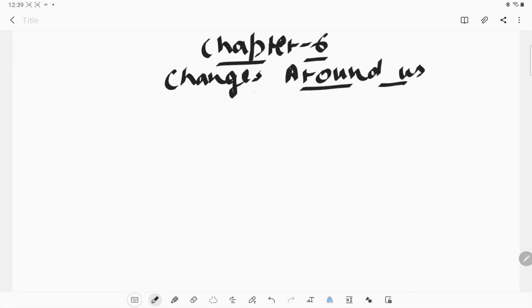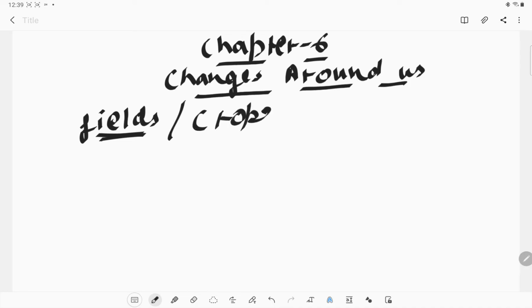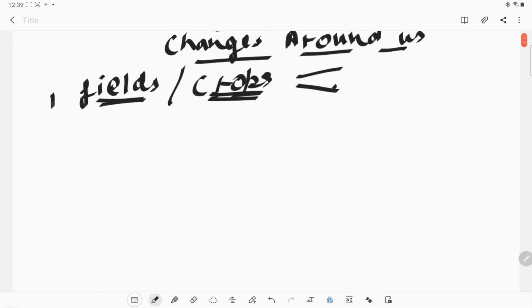In our daily life we see a lot of changes around us, for example the field. If we talk about the field, the crops are changing according to the seasons. In summer we grow a different kind of crops in the field, and in winter we grow different kinds of crops. What else?